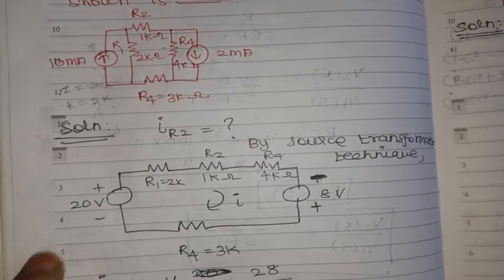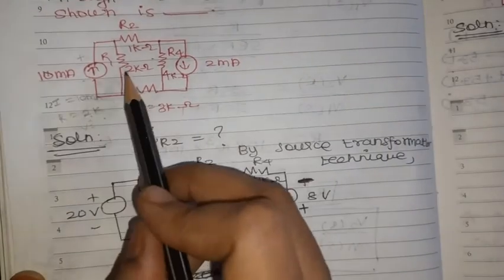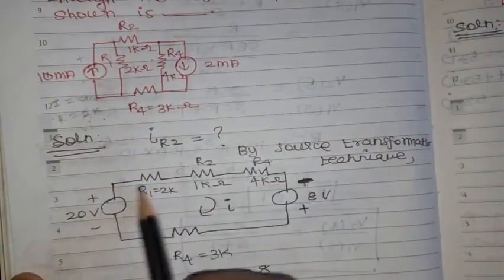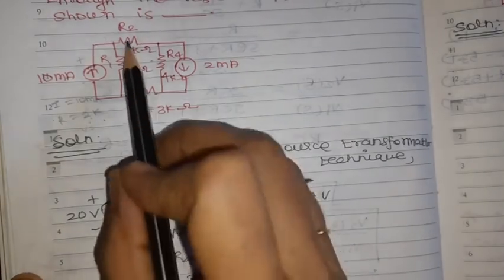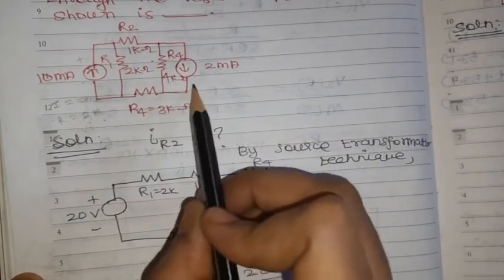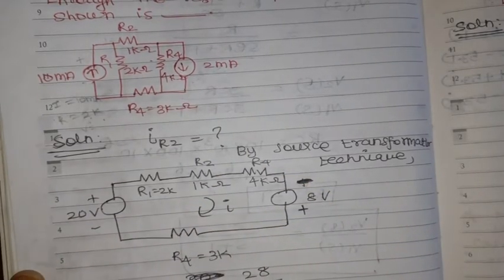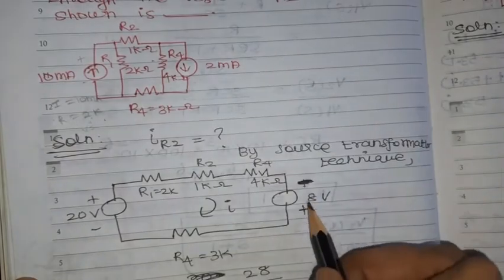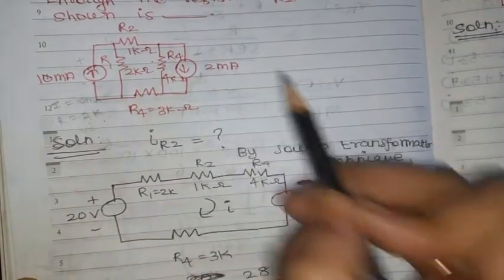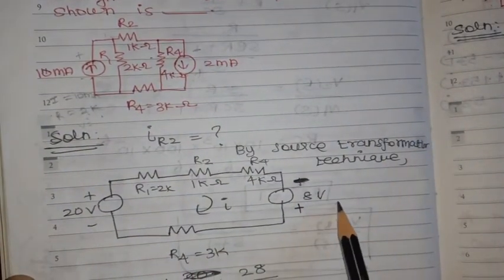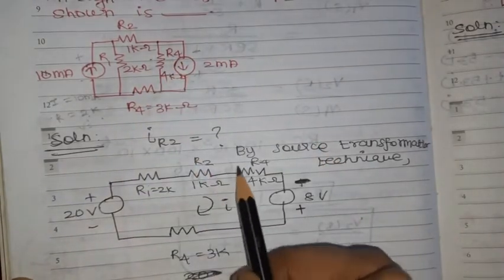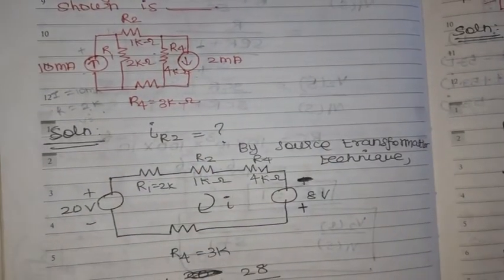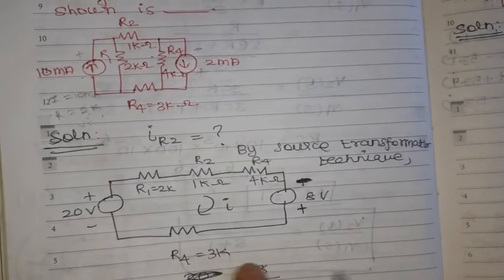So this is in series with 2 kilo ohms, that is R1. Then what is R2? R2 is also 1 kilo ohm. Here also, parallel with a current source, we use the same technique: 4 into 2 gives 8 volt. This is minus plus, so minus plus 8 volt, in series with R4, 4 kilo ohm, by using the source transformation technique.